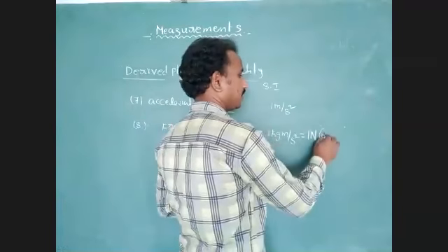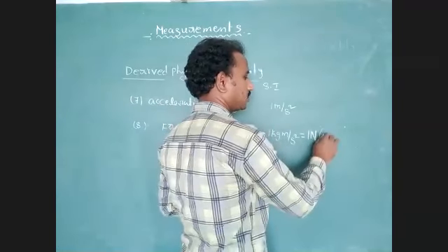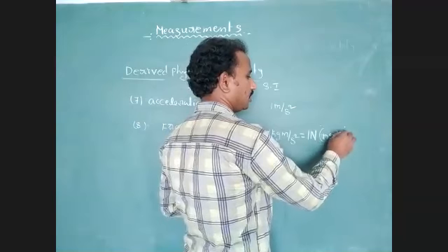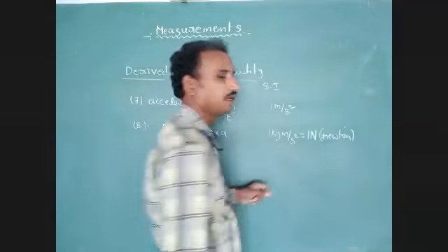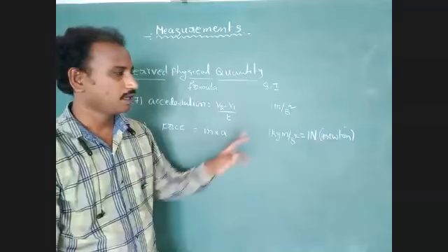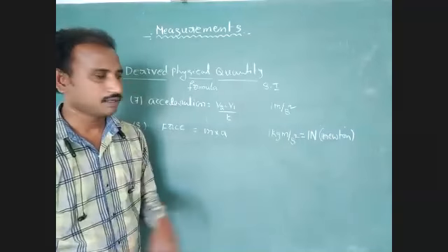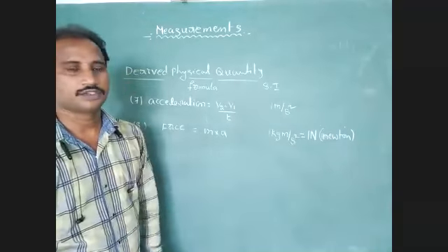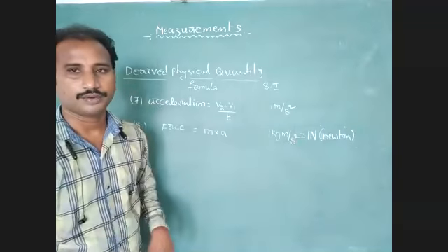When we write a scientist's name as a unit, the spelling must be in small letters: newton. Understood? 1 kg meter per second square is equal to 1 Newton.